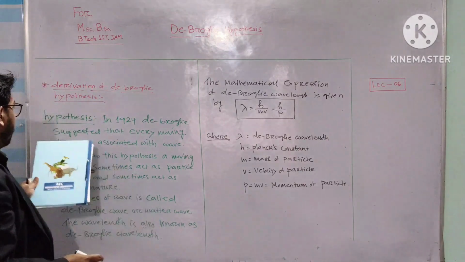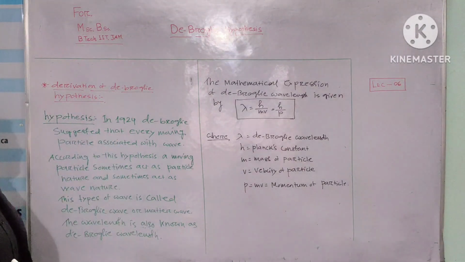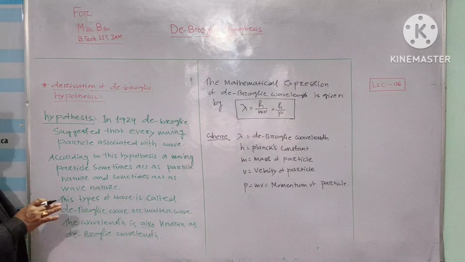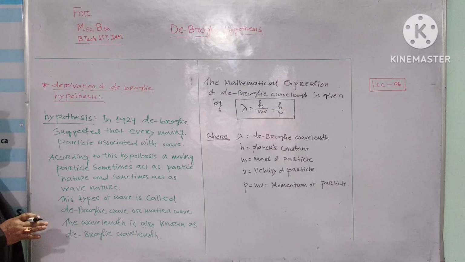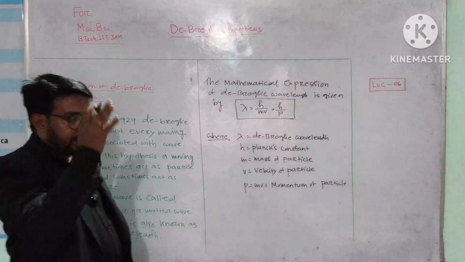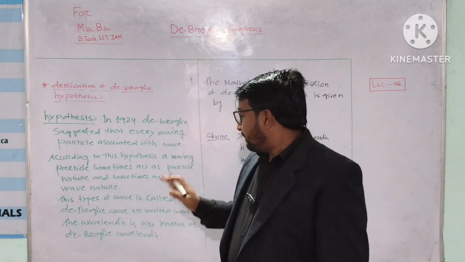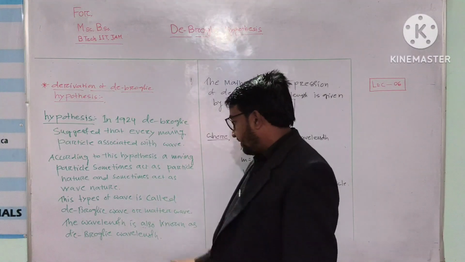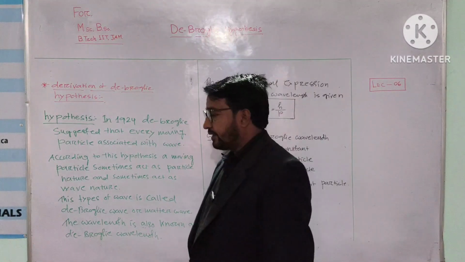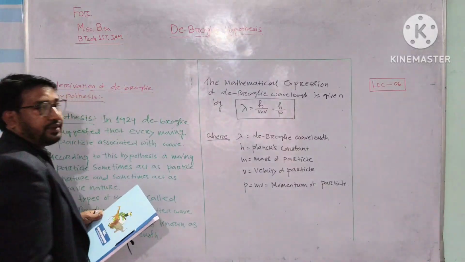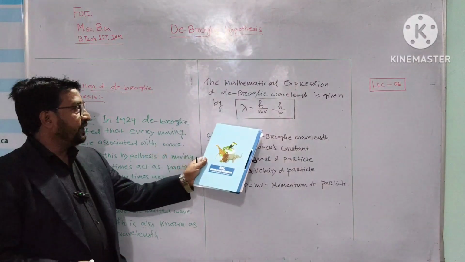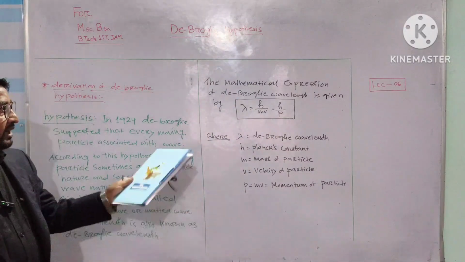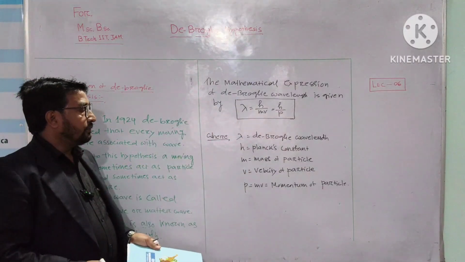Okay. De Broglie hypothesis. In 1924, de Broglie suggested that every moving particle is associated with a wave. According to this hypothesis, a moving particle sometimes acts as a particle nature and sometimes acts as a wave nature. These types of wave are called de Broglie wave or matter wave, and the wavelength is also known as de Broglie wavelength. The mathematical expression of de Broglie wavelength is lambda equals h by mv, and mv is called momentum, because we know that momentum is the product of mass and velocity.